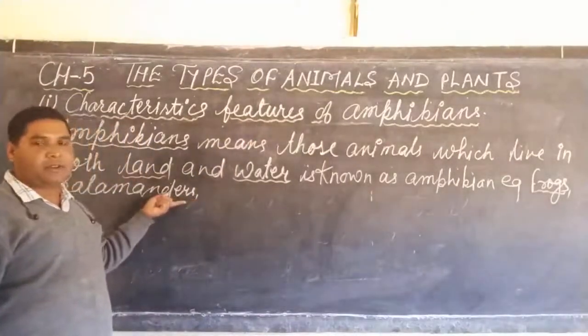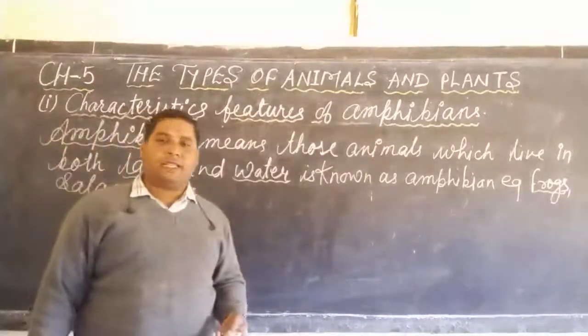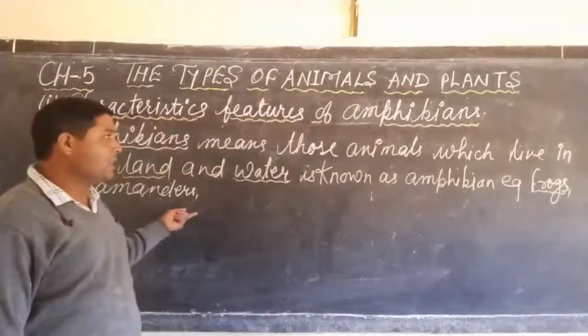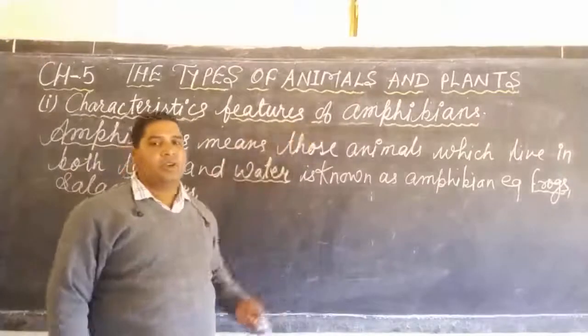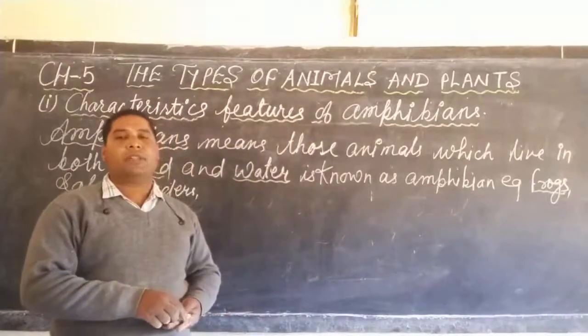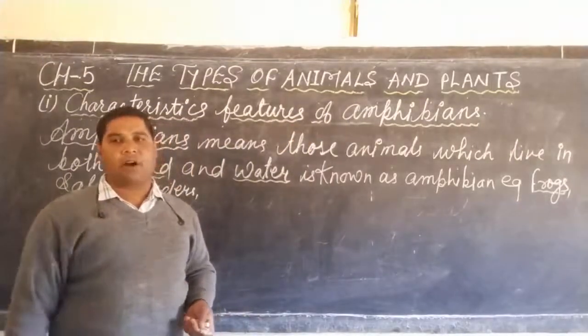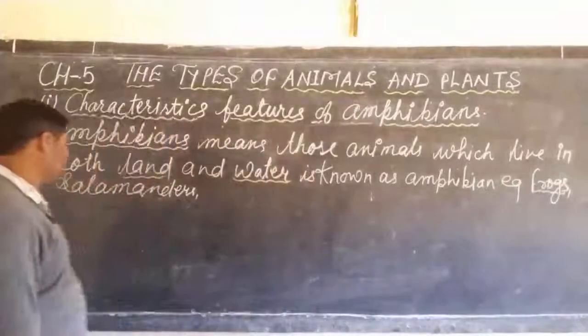Also salamanders, which look like lizards but come under the amphibians. So let us now know about the important characteristics of amphibians.